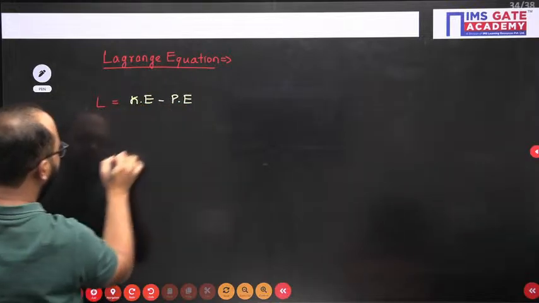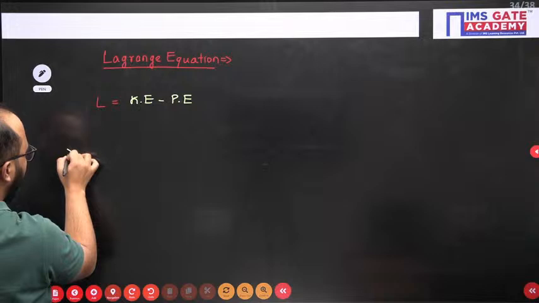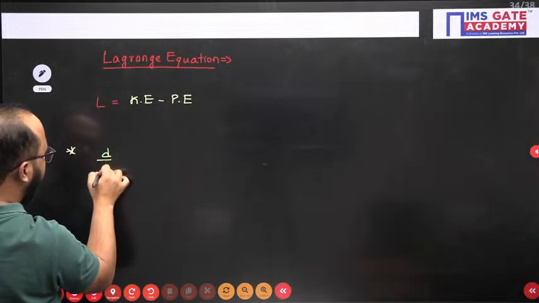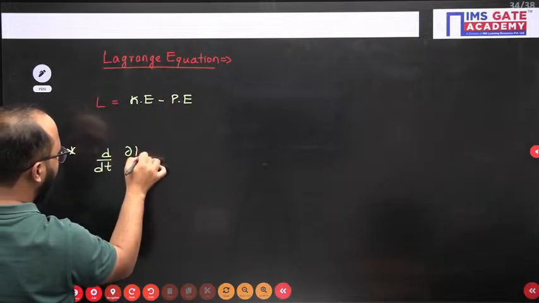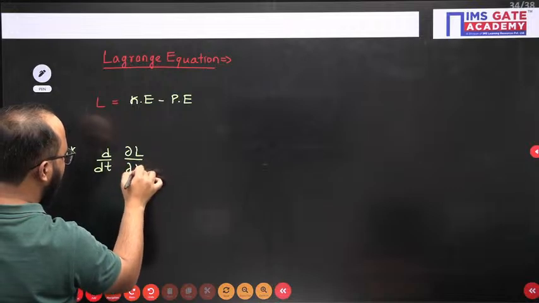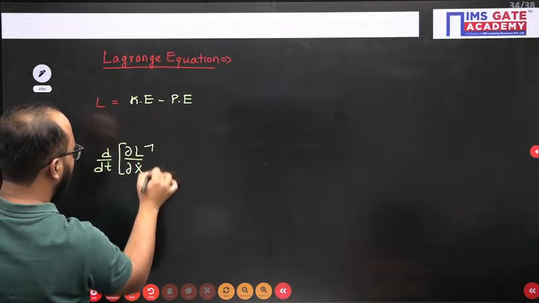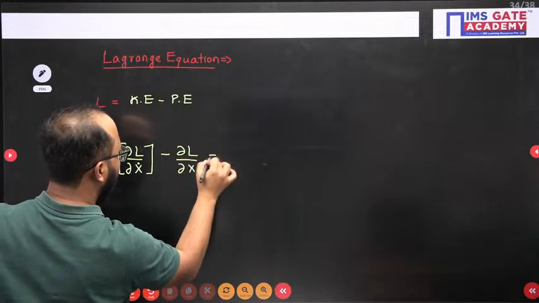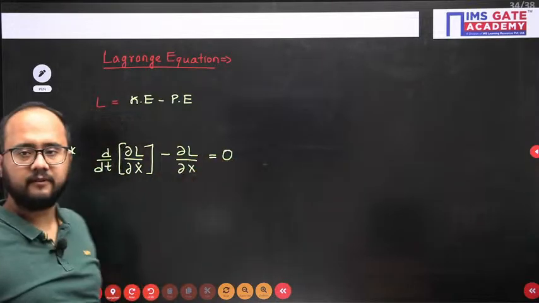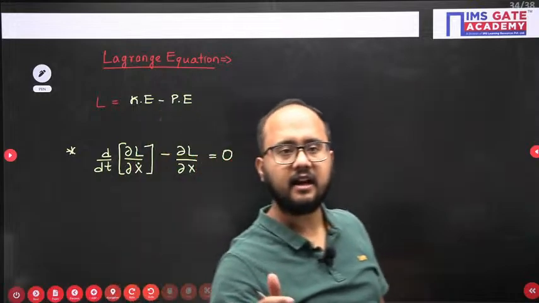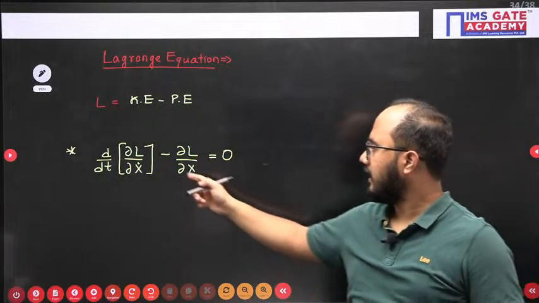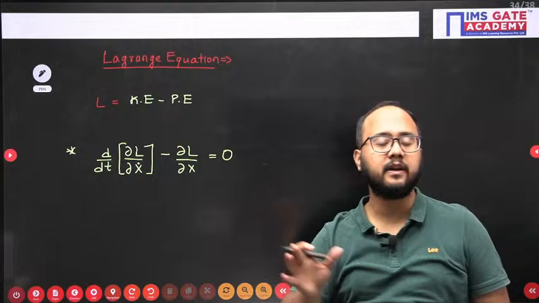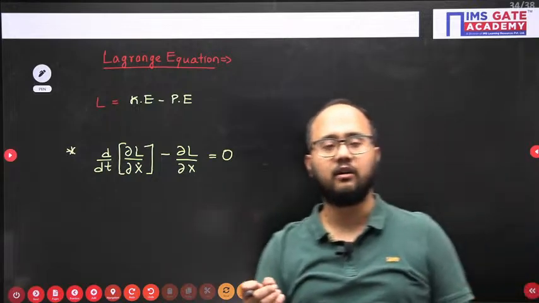This is the first thing. Now the main equation, how will we write? d by dt of dou L by dou x dot minus dou L by dou x equals 0. L is the Lagrange function, right? And one more thing, x is the independent parameter which will actually define your system.